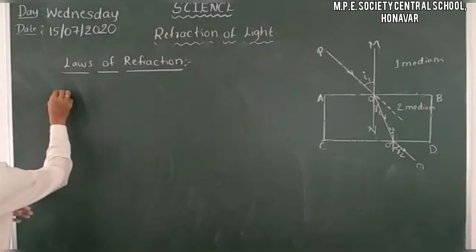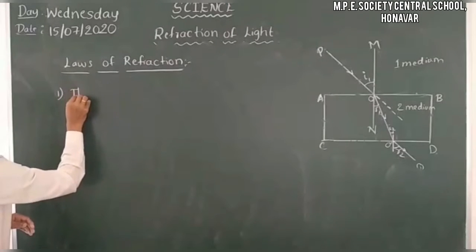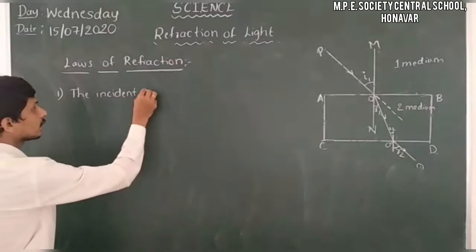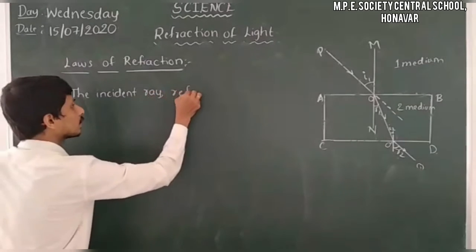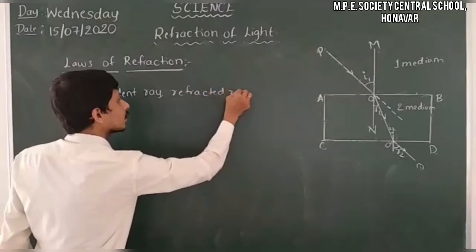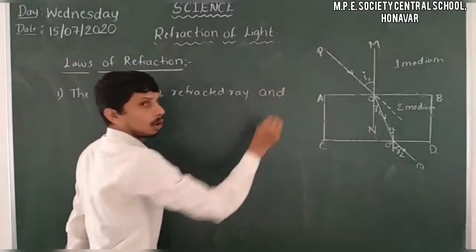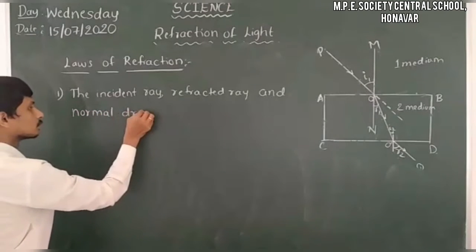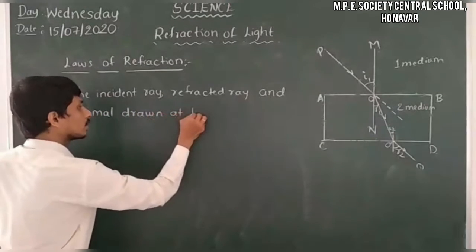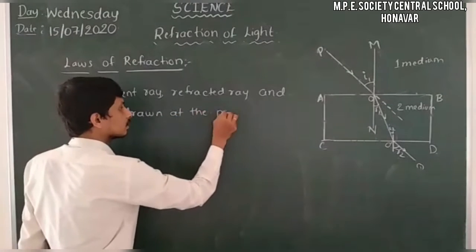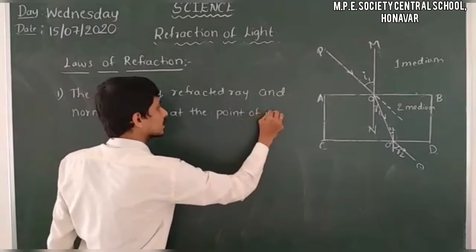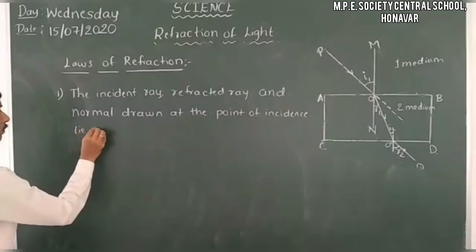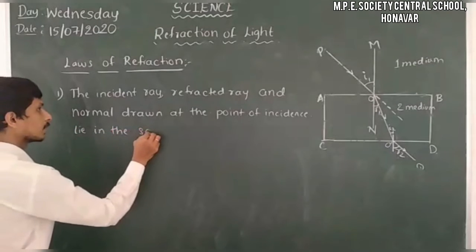That is, the first law tells us that the incident light, or you can take incident ray also, the refracted ray and the normal drawn at the point of incidence lie in the same plane.